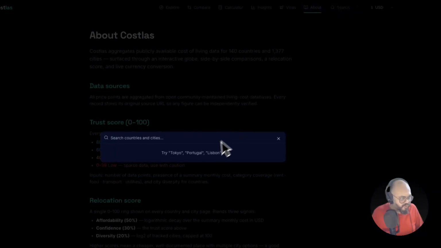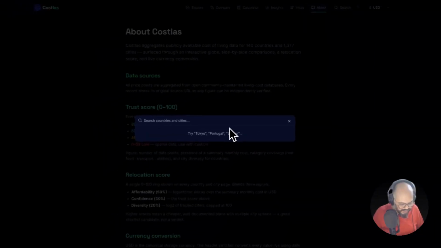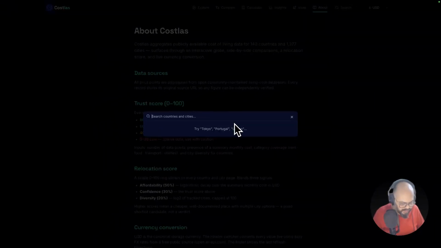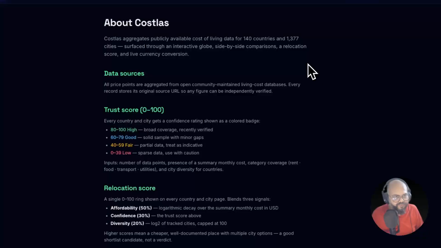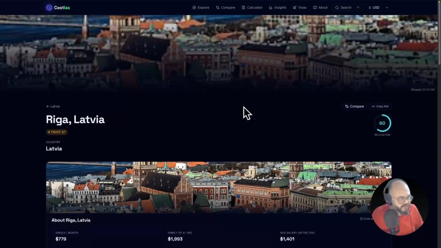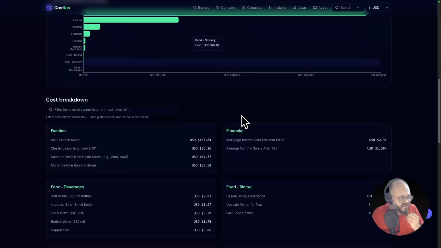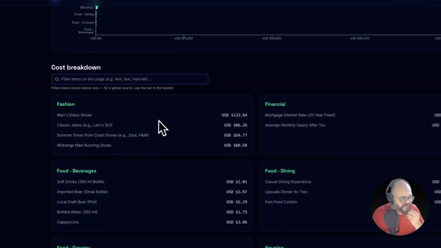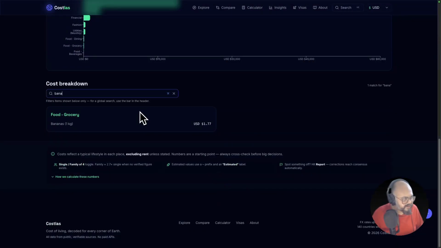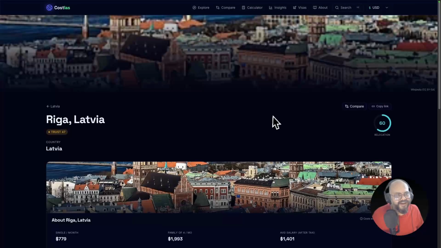So there is a cool search feature. I already showed that you can do that from there. Like I search for Riga, then Riga, Latvia. You can jump there easily. Oh, the beautiful site is there, and all information is available there, and you can search for those features. The features, banana, how much cost? It's very easy, cheap. Wow. Fine.